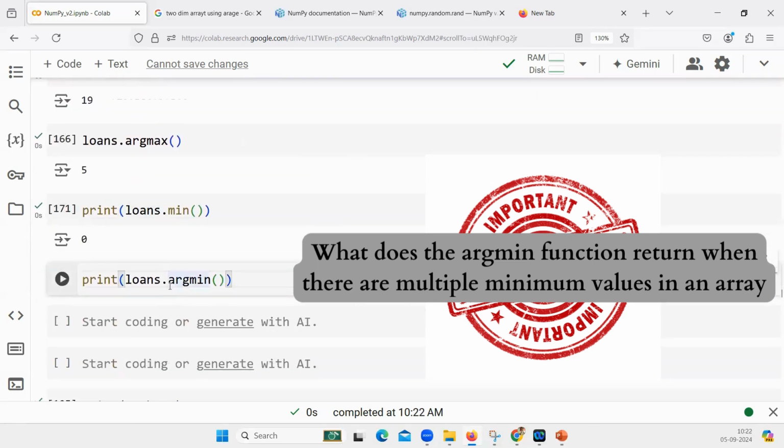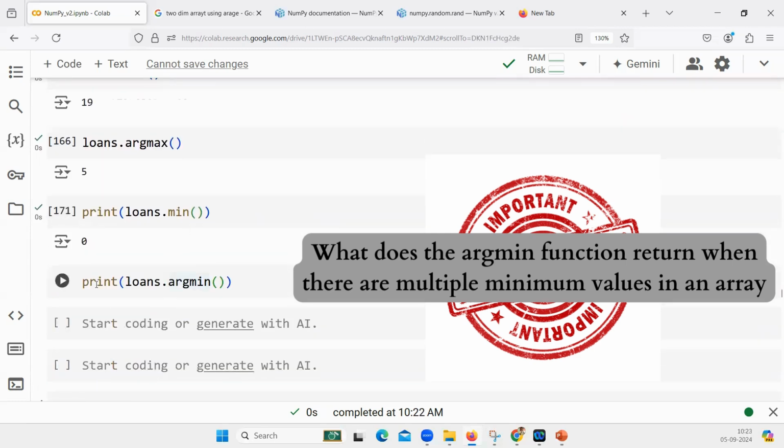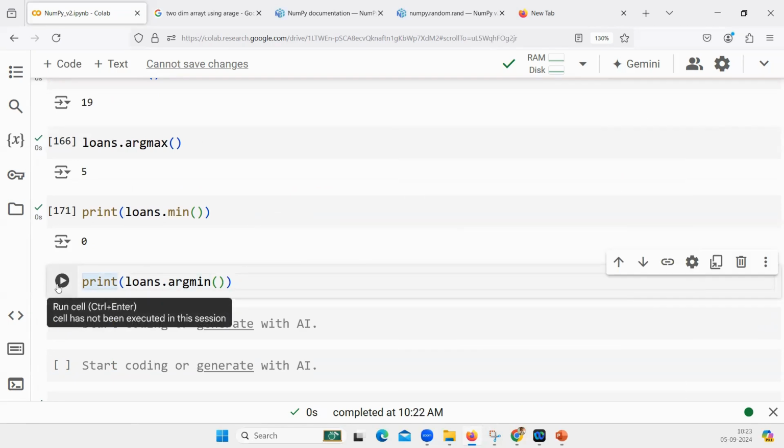But what will be the argmin value? Here, which index is having minimum values? How many indices? 2 indexes have 0 values. What are they? Index 1 as well as index 5. So what will be the output? Here, argmin is going to give the index location where the minimum value is present.